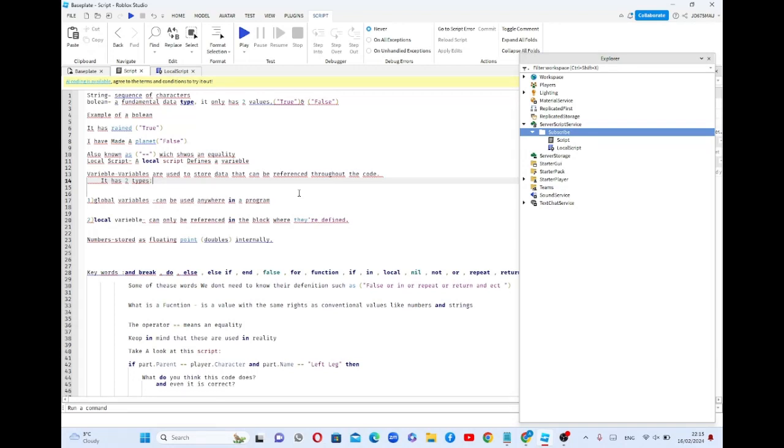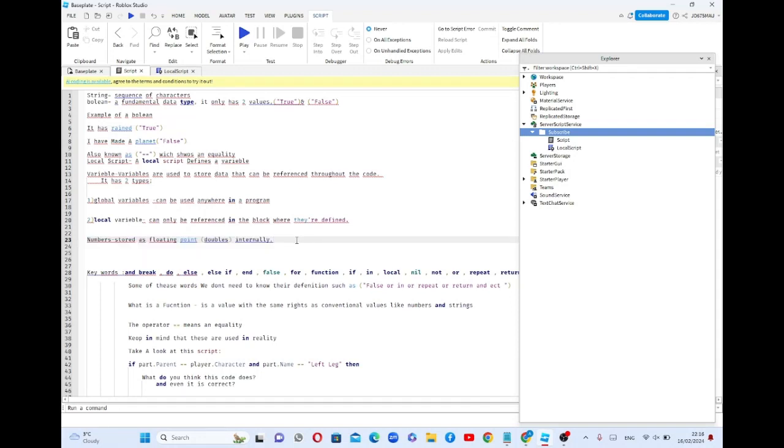Global variables can be used anywhere in a program. Anywhere. But a local variable can only be referenced in the block where it's defined. For example, if it's defined here, it's a local variable because it's defined here. It's not usable outside because the code won't work. Understood? Okay, numbers are stored as floating points, doubles.